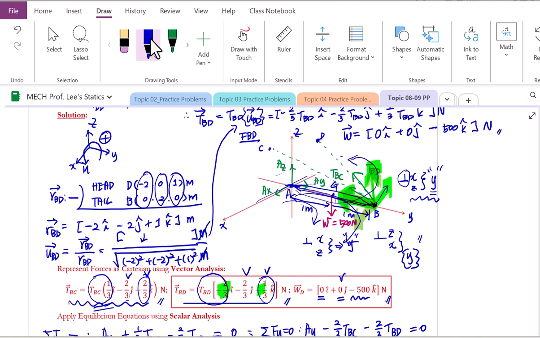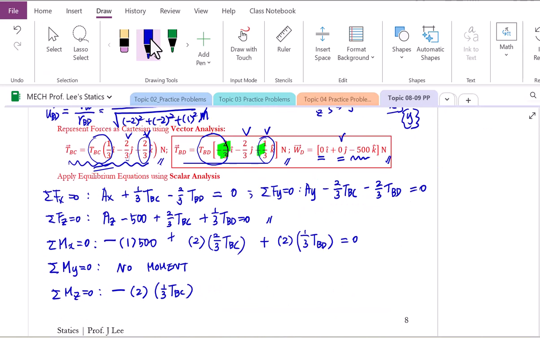Then let's move to T of BD starting from X component. Let's look at this lighter of the green color for the T of BD X component. T of BD X component will create moment about Z-axis. This is not passing through the Z, also not parallel to Z. Then who is the moment arm? Perpendicular to the Z and then X component, line of action. Therefore, the moment arm is the Y coordinate. Again, 1 plus 1 must be the moment arm. So we can call this one as positive. So we see the moment arm for this one should be 2 again.